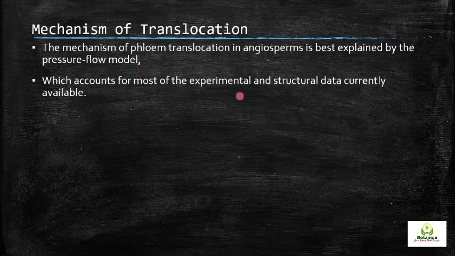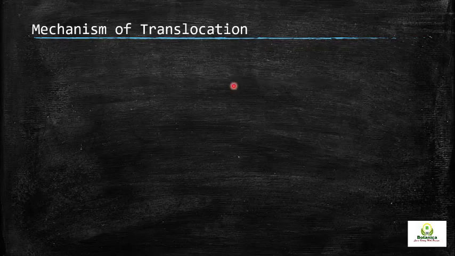It accounts for most of the experimental and structural data available. All the experiments carried out till now on the phloem exudate, on the transport of the phloem exudates, suggest that the movement of solute, or movement of phloem sap, takes place by the process of the pressure flow hypothesis.